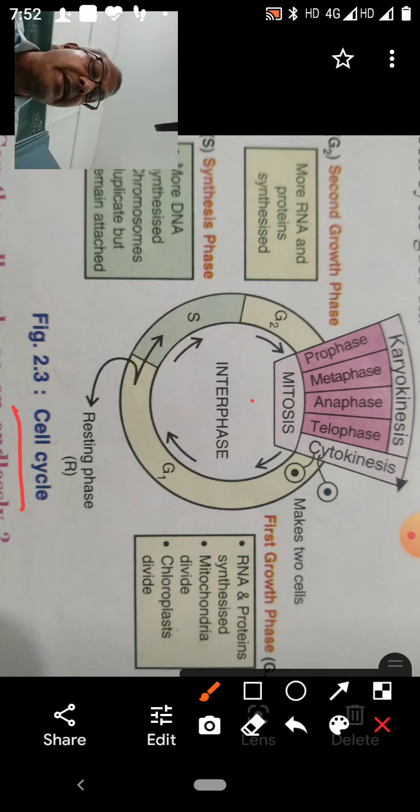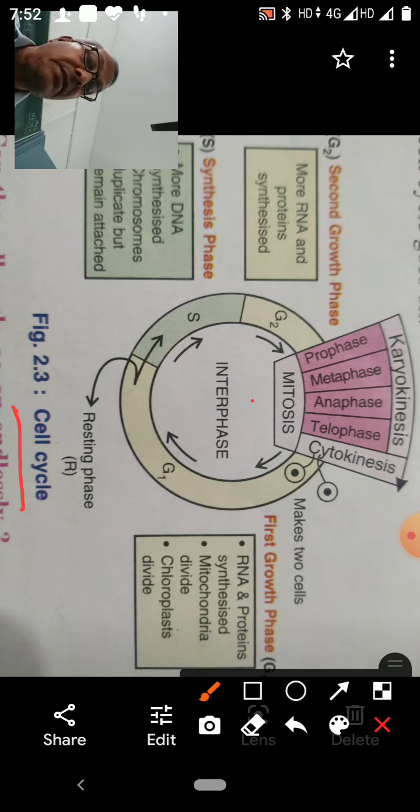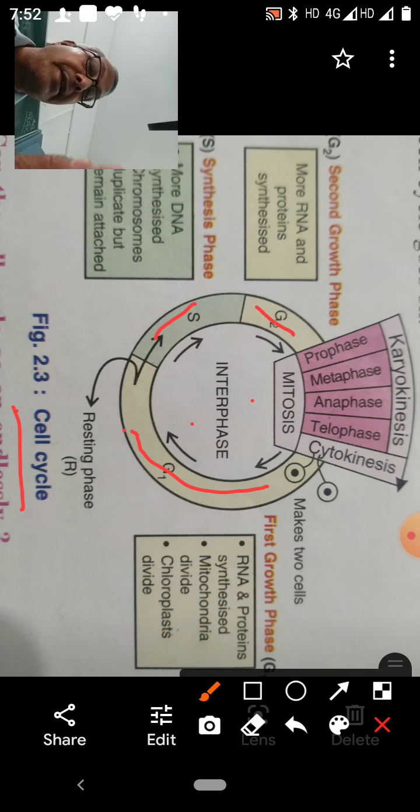Interphase is divided into three subphases, that is G1 phase, S phase and G2 phase. Interphase is also called the resting phase. These are the two phases in the cell cycle: resting phase or interphase, and mitosis or M phase.